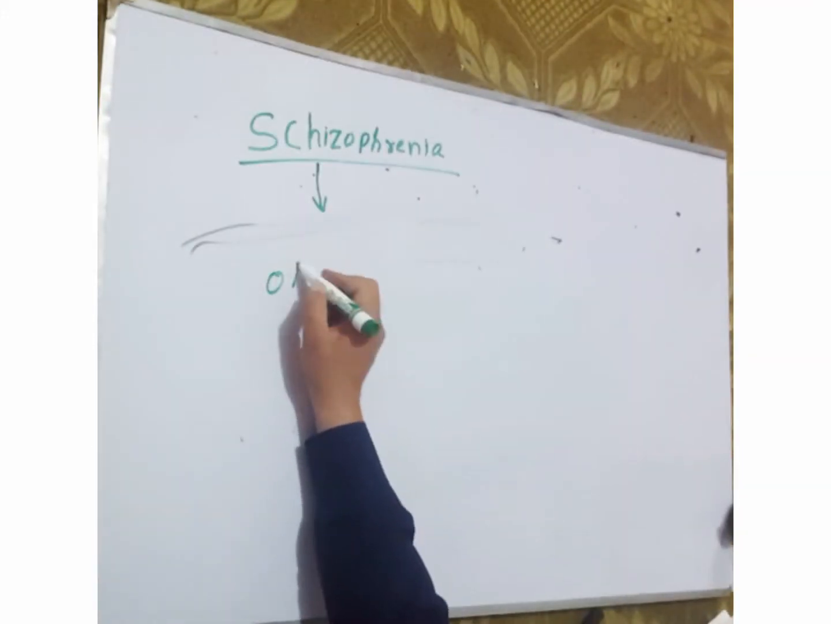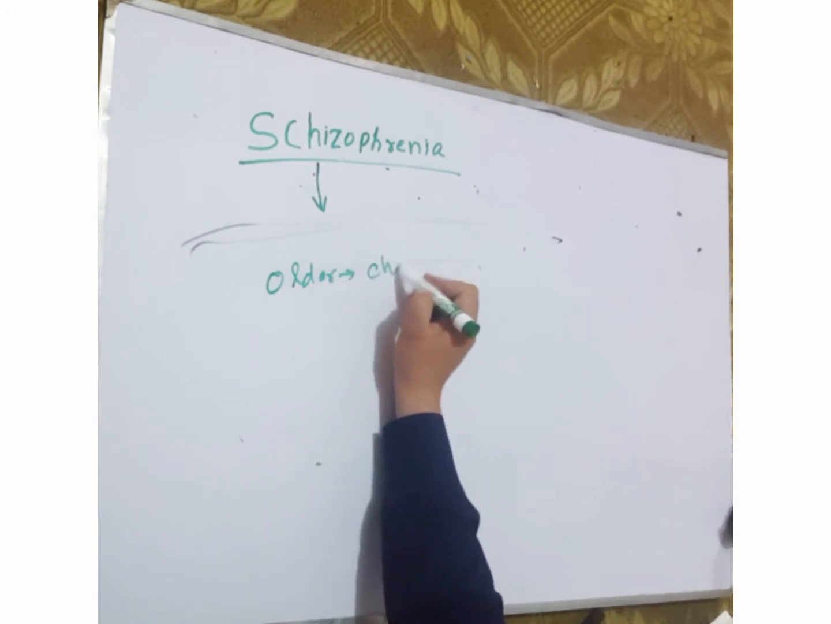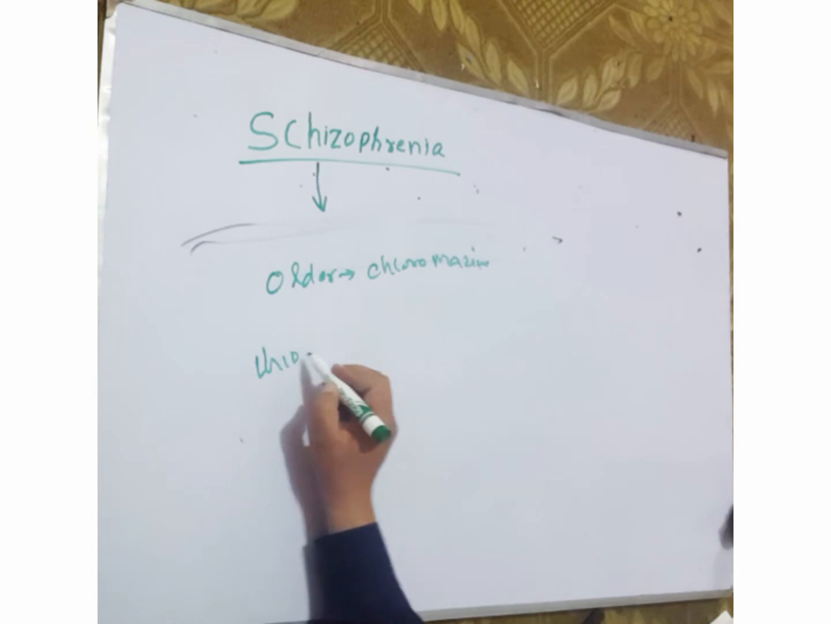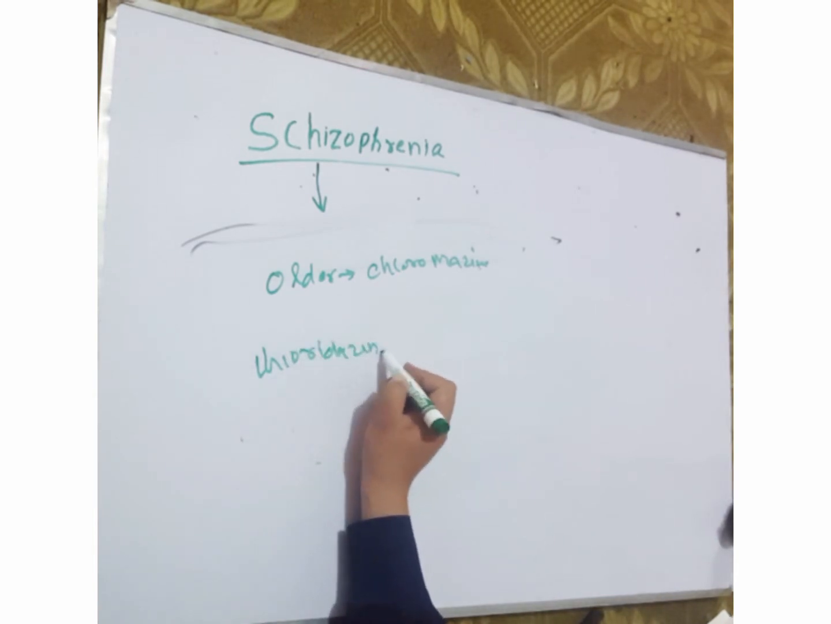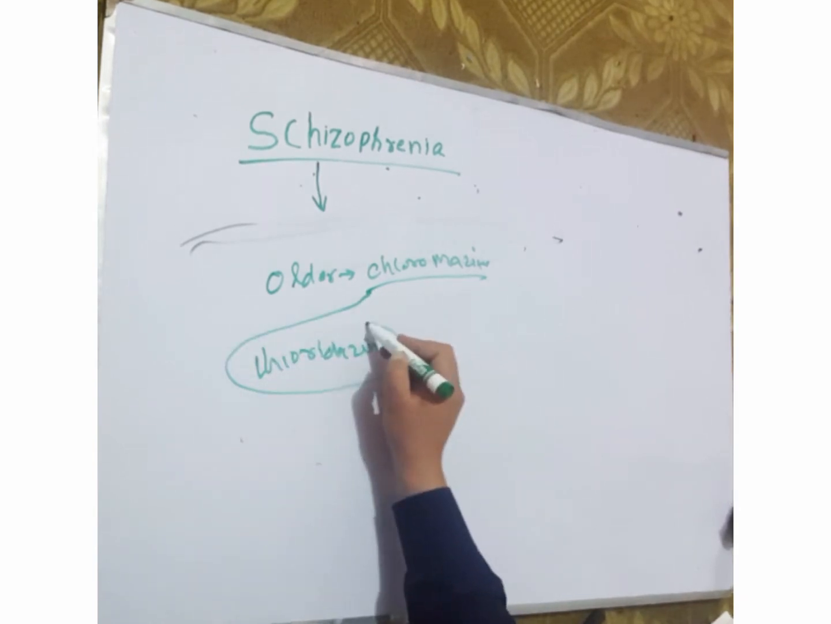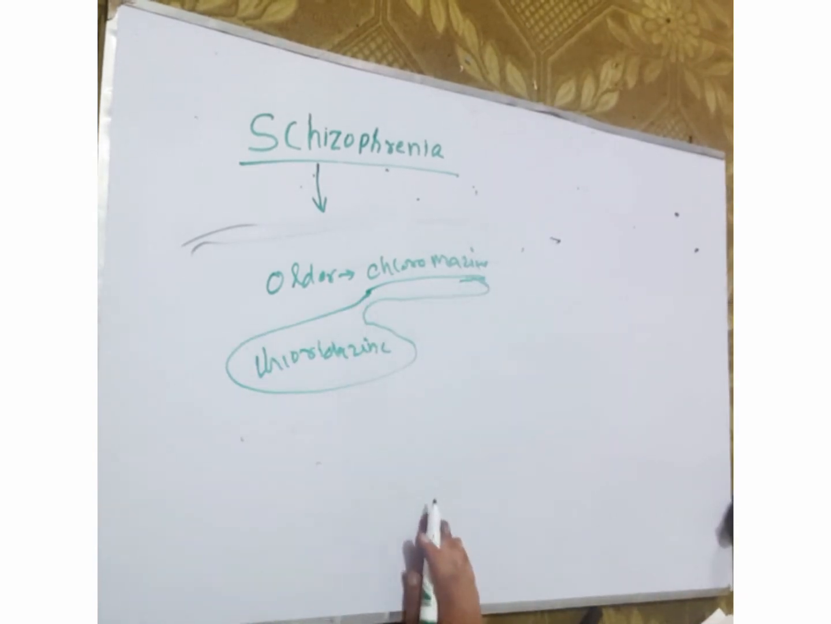Chlorpromazine, an older antipsychotic, and thioridazine. These two, chlorpromazine and thioridazine, are the older antipsychotics. They are more sedative and cause orthostatic hypotension.